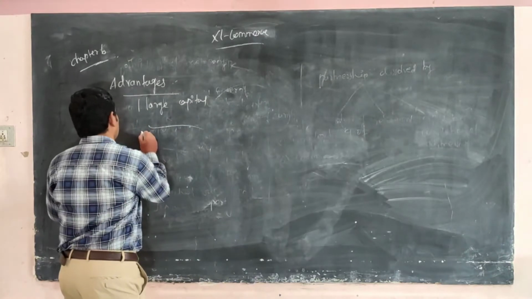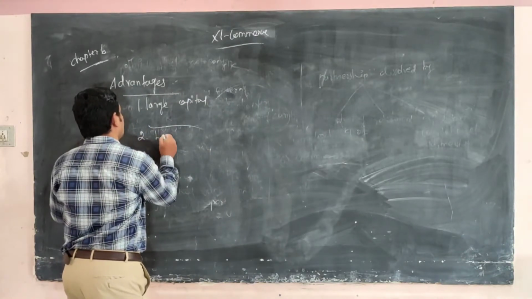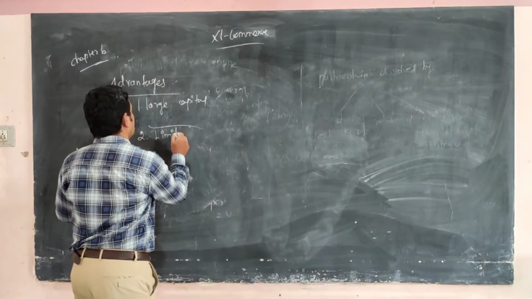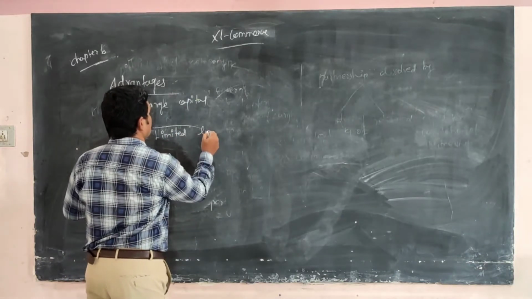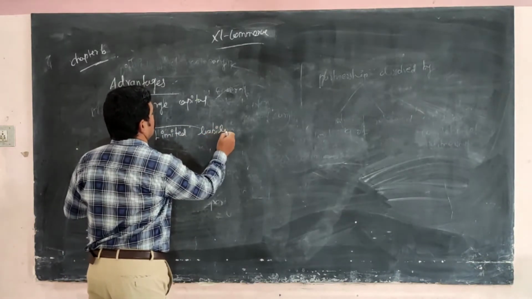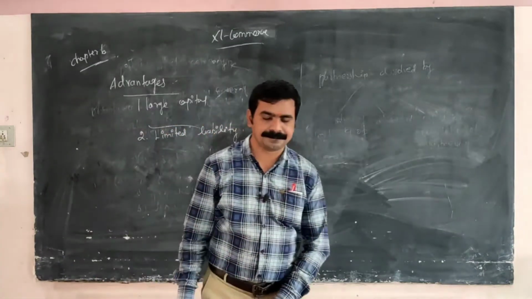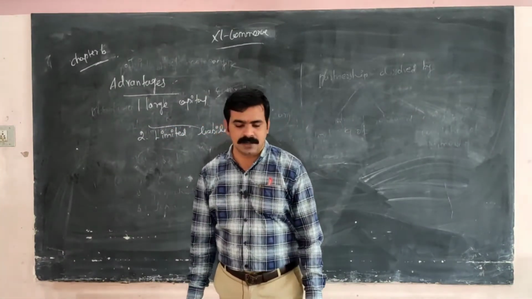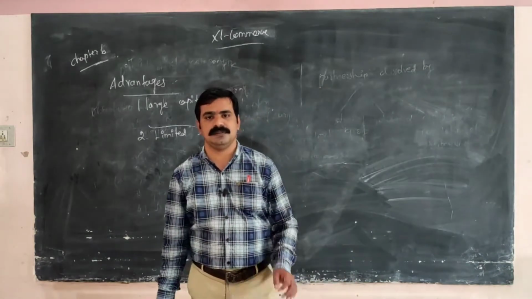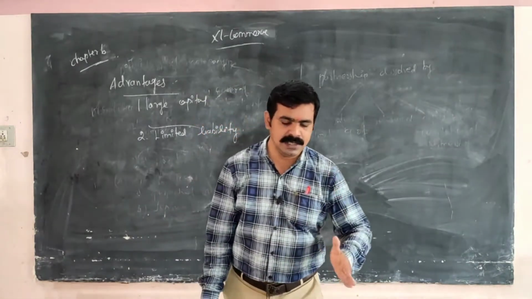Next one, limited liability. The shareholders, a lot of shareholders, invested in the particular firm.